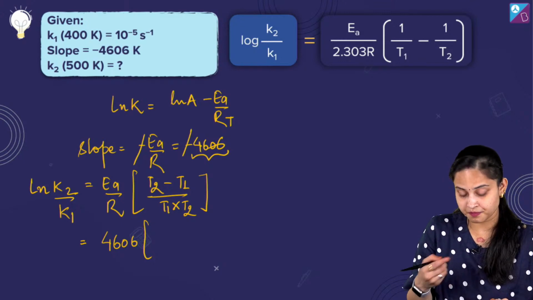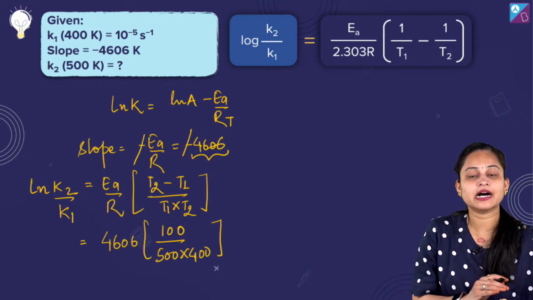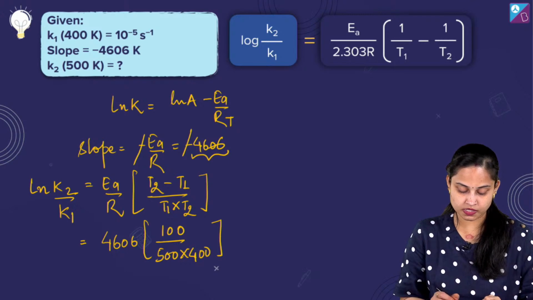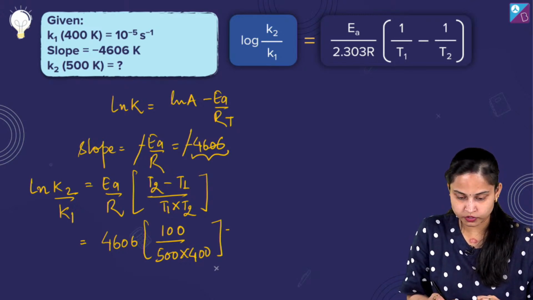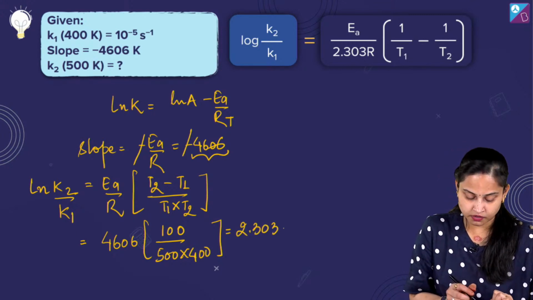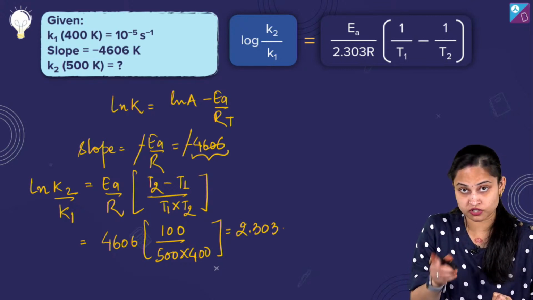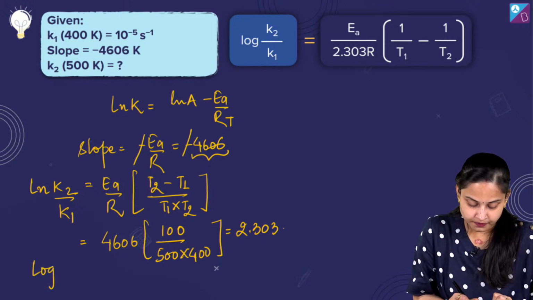It's 500 minus 400, it's 100, divided by 500 into 400. Solve it, you'll get the answer basically. So over here 4606, it's 100 upon 20,000, so you are going to get the answer as 2.303 for this. Okay, so it's ln K2 by K1 is equals to 2.303. Now if I just change this ln K2 by K1 to log, so it is log K2 by K1.